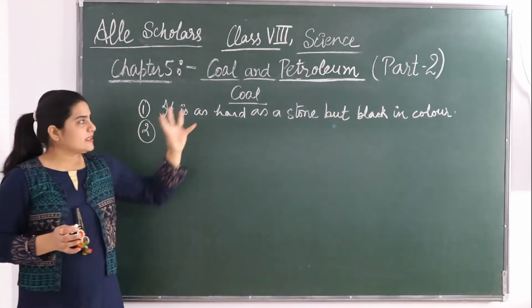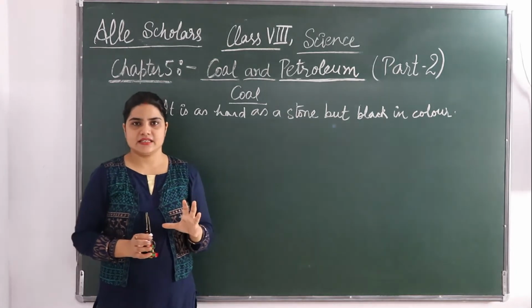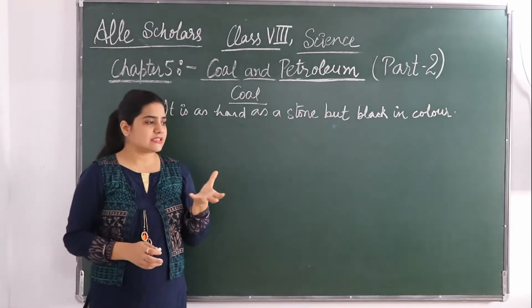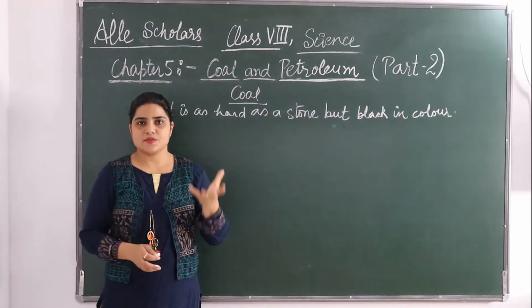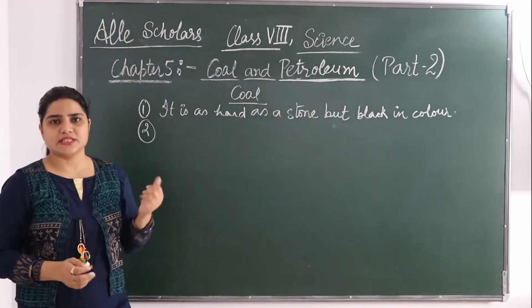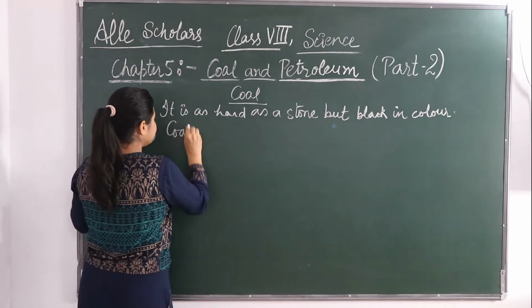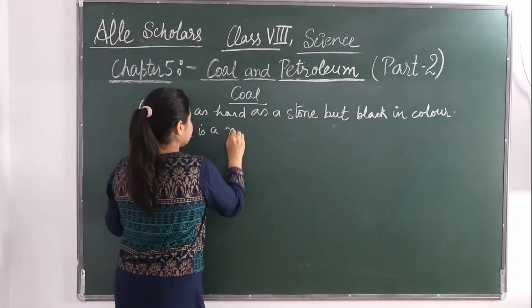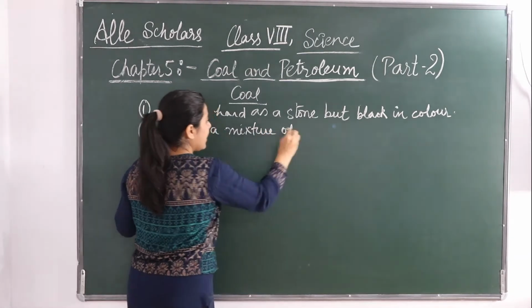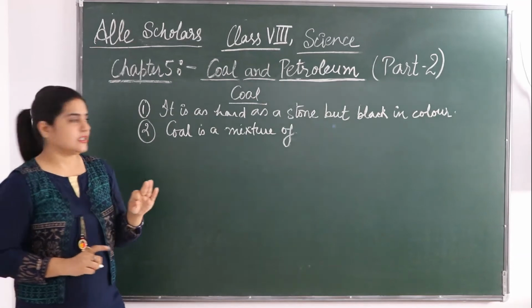Now, this coal is a mixture of many complex substances. Sorry, not gases only, many complex substances you can say. So coal is a mixture of hydrogen, carbon and oxygen compounds.